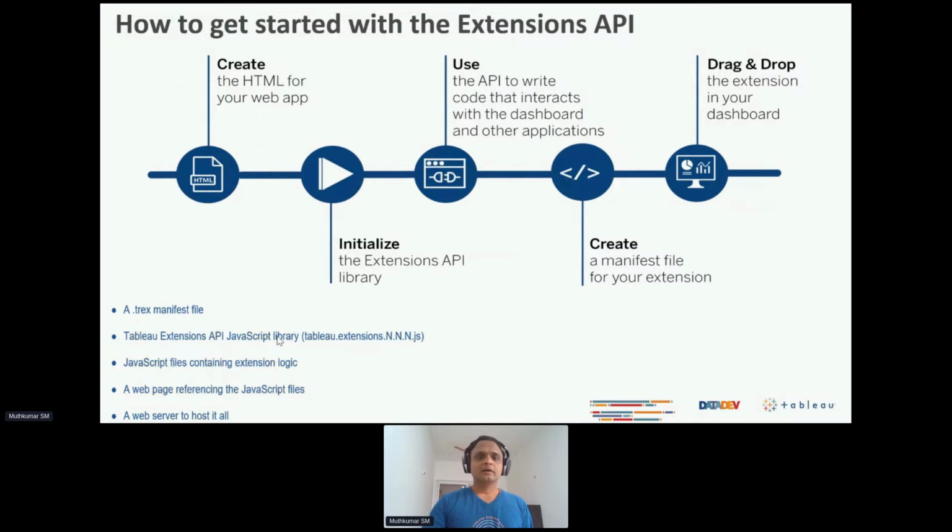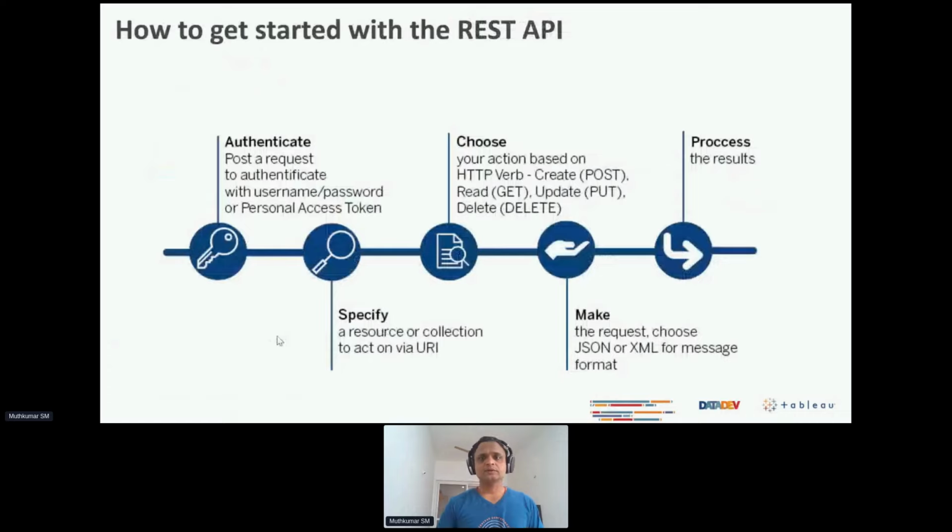And similarly, when it comes to REST API, we support all those methods that you would expect from a typical REST API framework. Based on the actions that you perform, you could authenticate yourself using a standard authentication or, let's say, a personal access token based authentication, and you could start calling certain request and response framework within the REST API, right? A typical example would be,